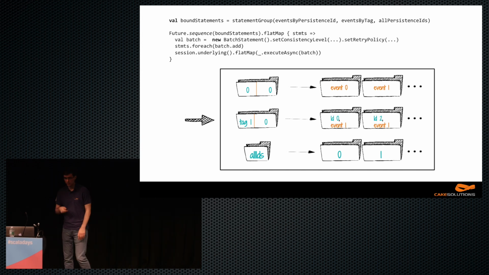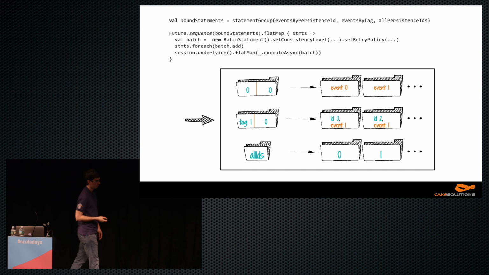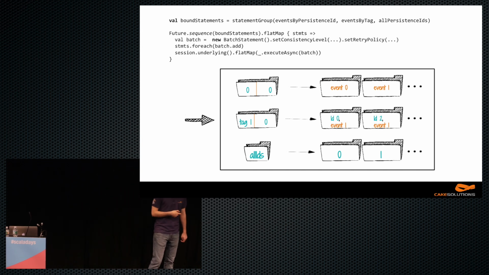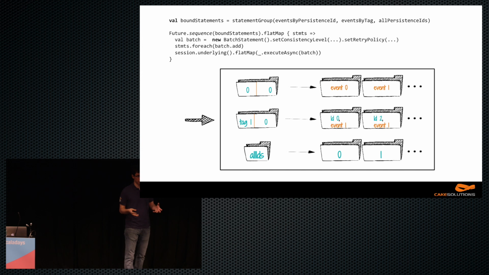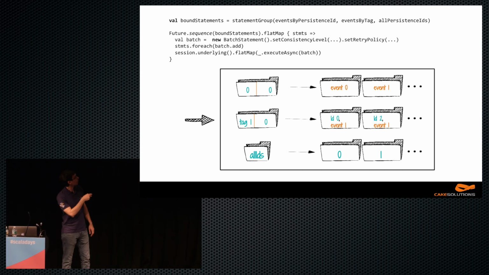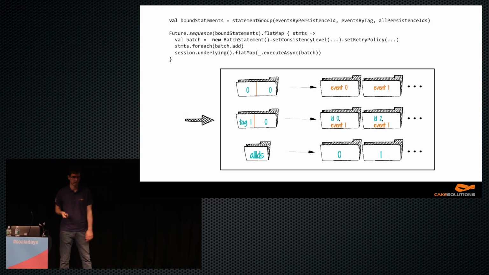The reason is we're in a distributed environment. So we cannot simply write in a single transaction. We could do that in a relational database, and that would work very well. But in a distributed environment, we would have to do a distributed transaction, which is very expensive. What about Cassandra batches, so we create one batch? Cassandra batches only give us atomicity, but not isolation.